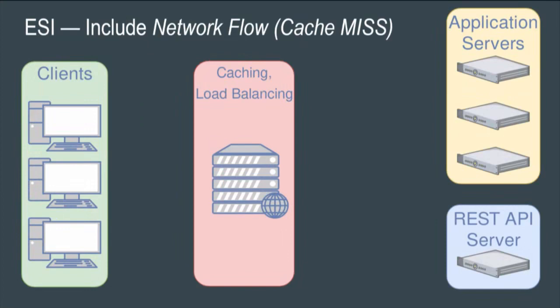To illustrate how this works, let's look at a very simple example of a cache miss. You have your clients, your load balancers, and your servers. Your client is going to request 1.html, and the caching server has a cache miss, meaning the file is no longer valid.